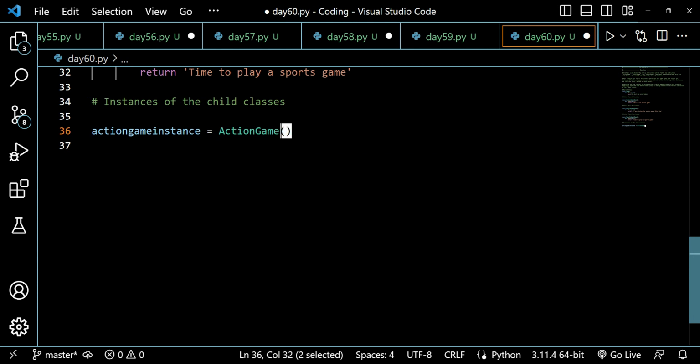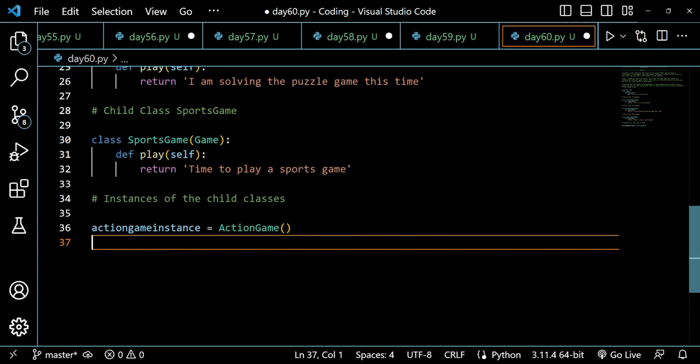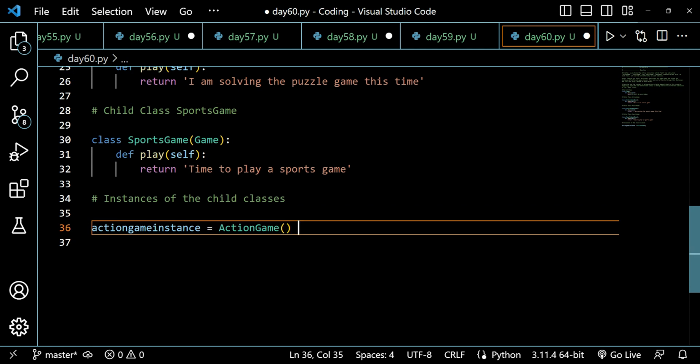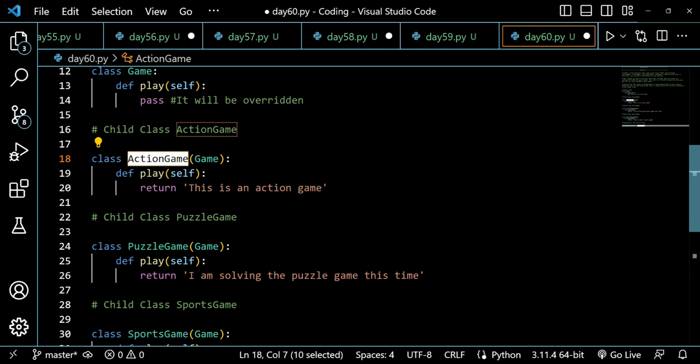Now why we are putting parentheses is not because it's a child class, we are putting it because it's an object. We are putting parentheses because it's an object here. I hope you already know it, but still I am just going to tell you why we are putting parentheses. So when we create an object for the class, we put parentheses. So ActionGame is a class.